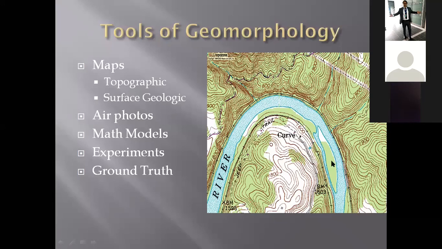For example, you see a feature in the topographic map. You want to see whether this feature still exists or is no longer available, because geomorphological processes are dynamic in nature, and sometimes they change the course, and as a result maybe along this river there is more erosion, and these features may be eroded away.